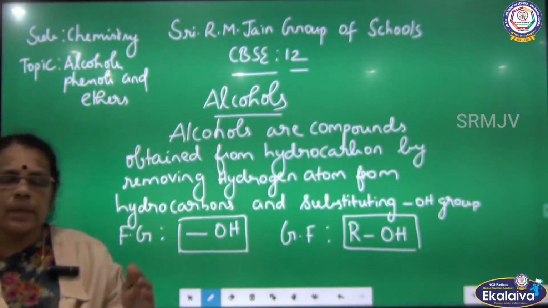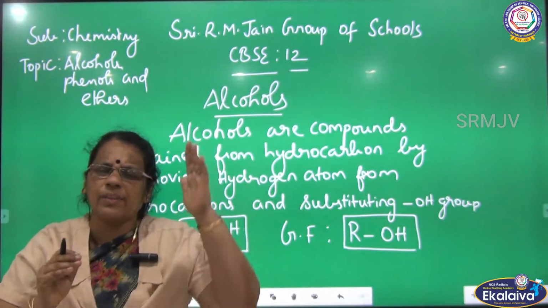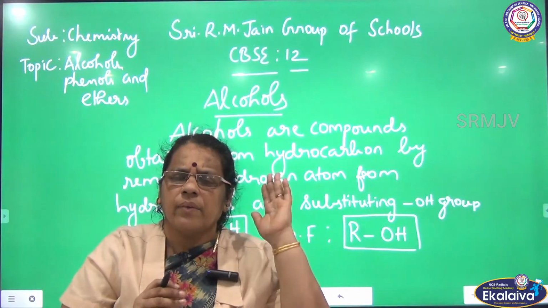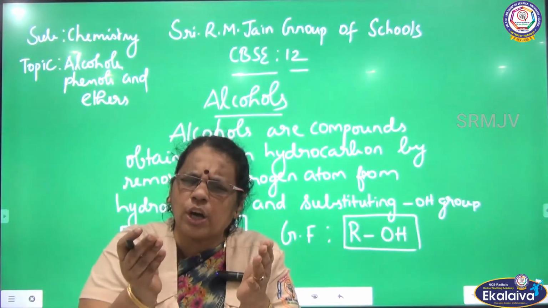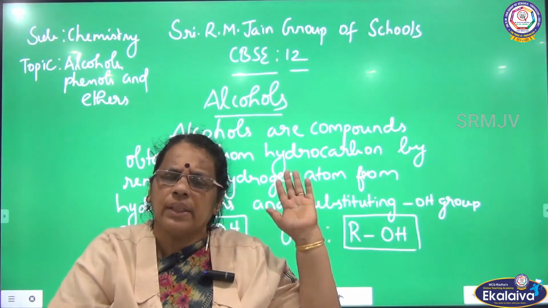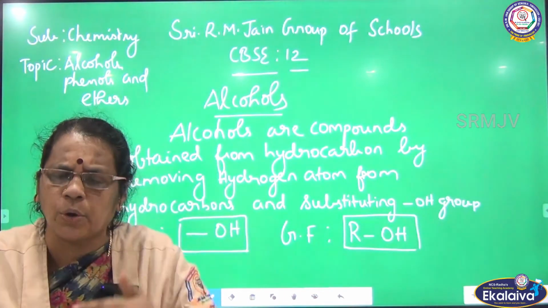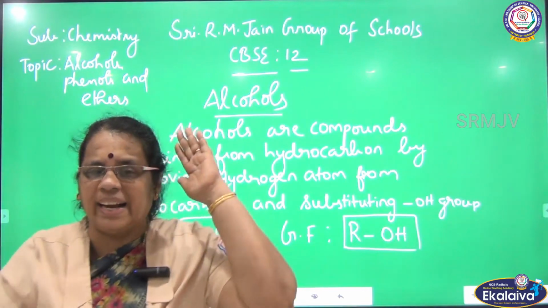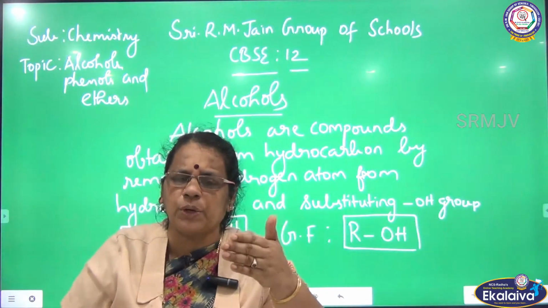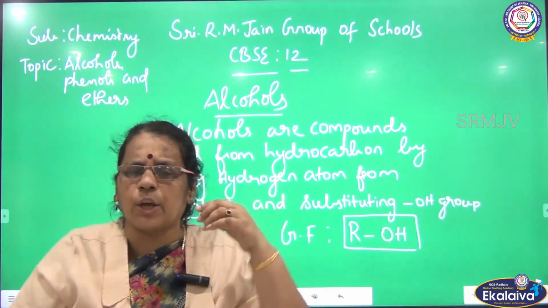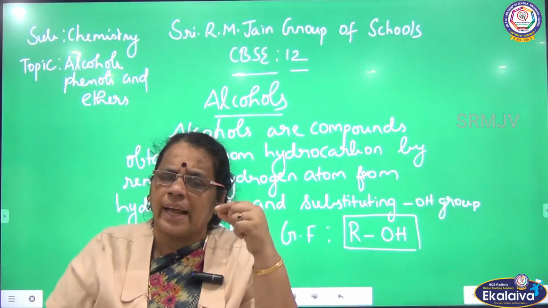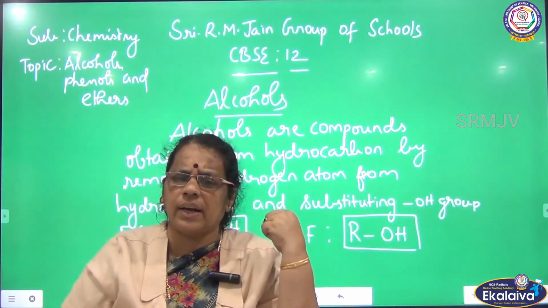So what are alcohols? Alcohols are organic compounds. What is the source of alcohols? Where can we get these alcohols? How can we prepare them? We are getting them from hydrocarbons. What are hydrocarbons? Compounds containing carbon and hydrogen. These alcohols are obtained from hydrocarbons by removing hydrogen atoms and substituting the alcoholic group, which is the OH group.